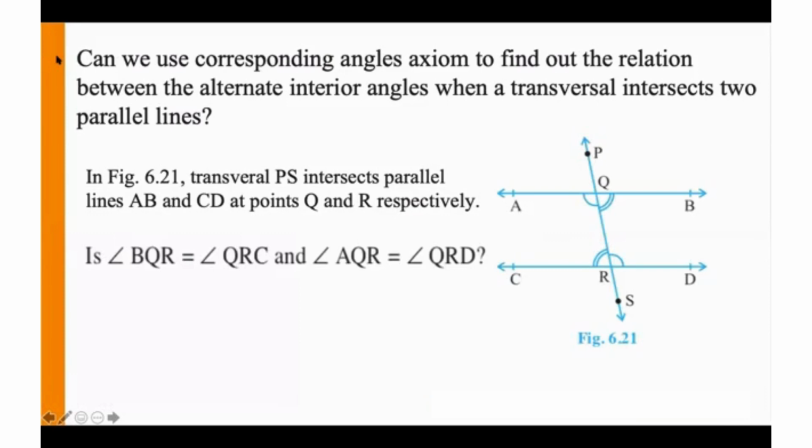So in the figure, the transversal PS intersects the parallel lines AB and CD at Q and R. We already know that AB and CD are parallel and the transversal is intersecting them at two distinct points. What we need to prove is angle BQR equal to angle QRC. So this is angle BQR. Is it equal to angle QRC here? Are these two alternate interior angles equal? And angle AQR is equal to angle QRD. So that's what we need to prove.